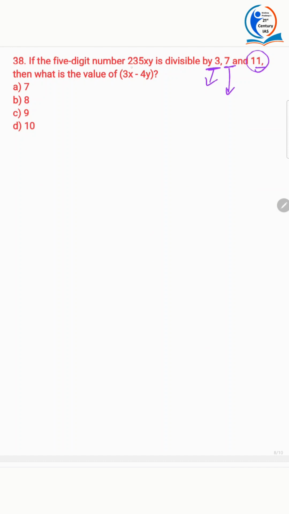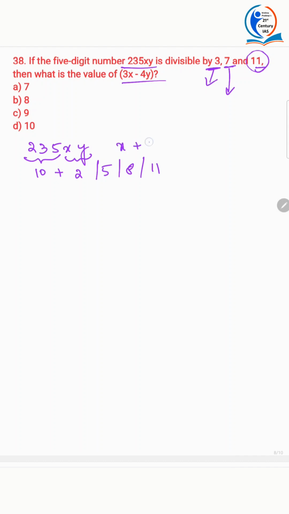Now they're saying there's a 5-digit number, 235xy, and asking for the value of 3x minus 4y. For it to be divisible by 3, what should it satisfy? The sum of the digits should be divisible by 3. What is the sum of these 3 digits? 2 plus 3 plus 5 is 10. So x plus y should be either 2 or 5 or 8 or 11.